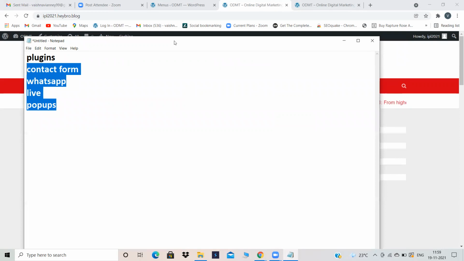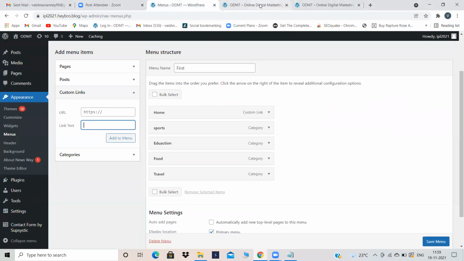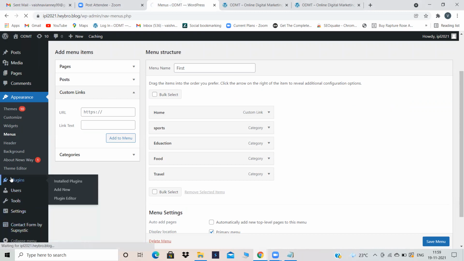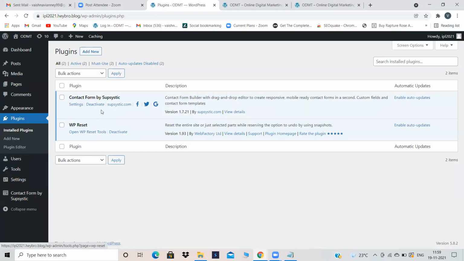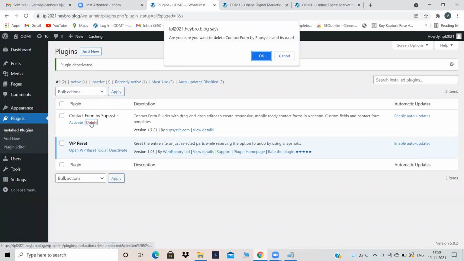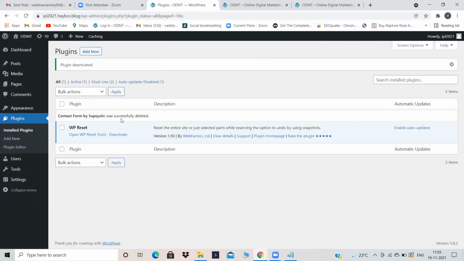How to do that? So first thing is, let's go into the contact form. How to create a contact form? Let's see how to create a contact form. Just give me a minute. I will just delete all the plugins which were there in this website. Okay.